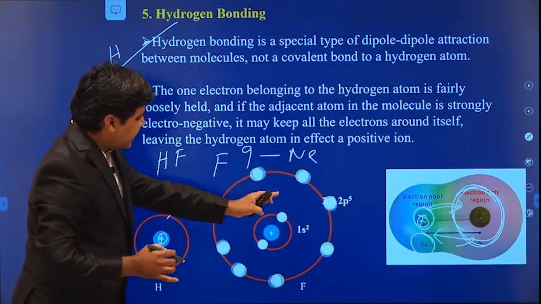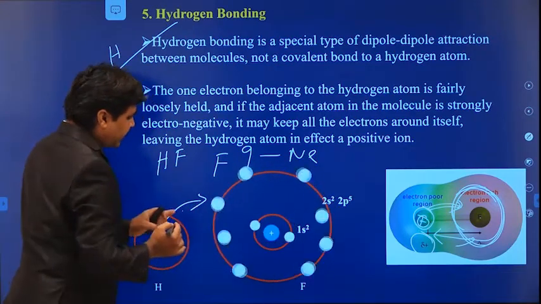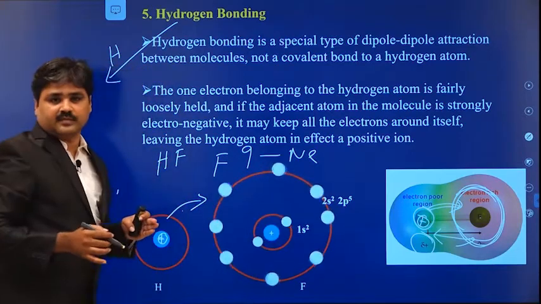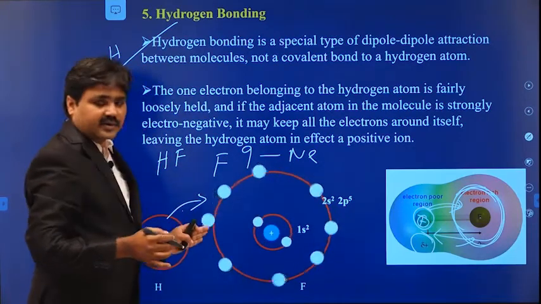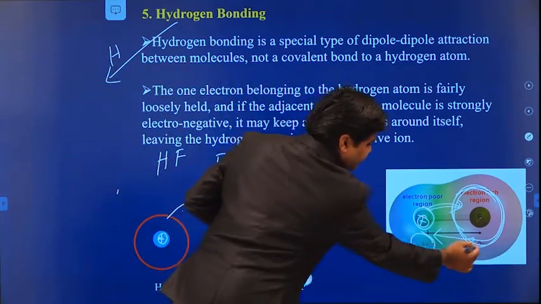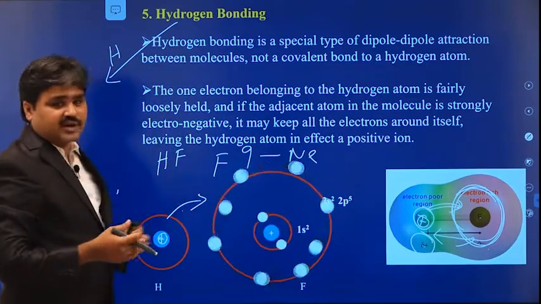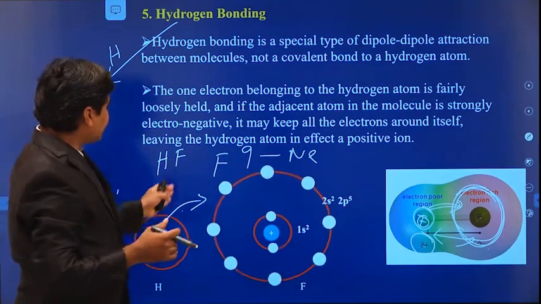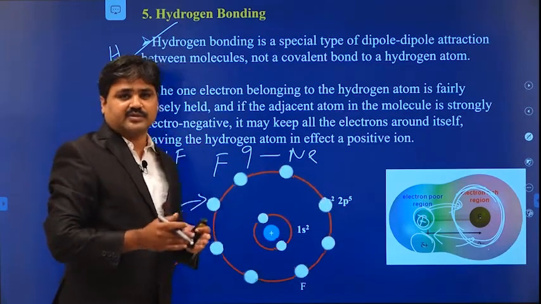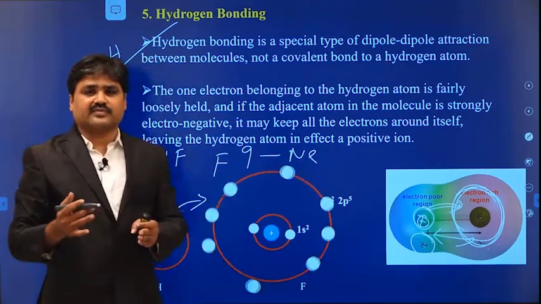Here you can see the fluorine contains 9 electrons. When the electron is taken from the hydrogen atom to the fluorine atom, it spends most of its time with the fluorine atom and does not come back to the hydrogen atom. Due to this, dipoles are forming. Here we have positive charge and here we have negative charge. So due to the formation of the dipoles, hydrogen bonding is forming. It contains one hydrogen atom and one strongly electronegative atom such as nitrogen, oxygen or fluorine. This bond is formed due to the transfer of electrons from the hydrogen atom.